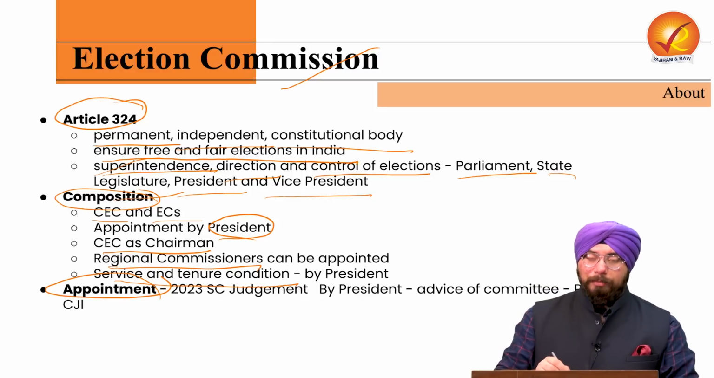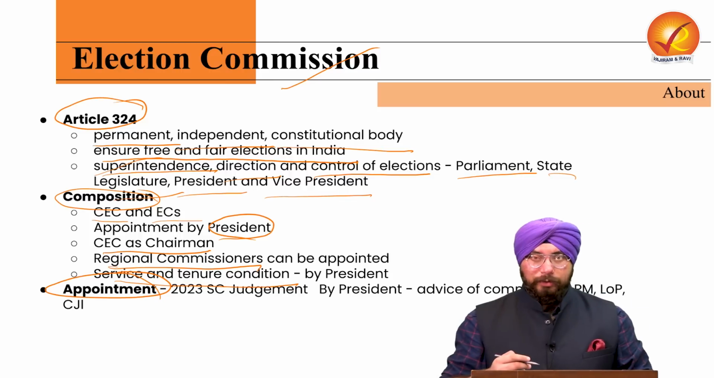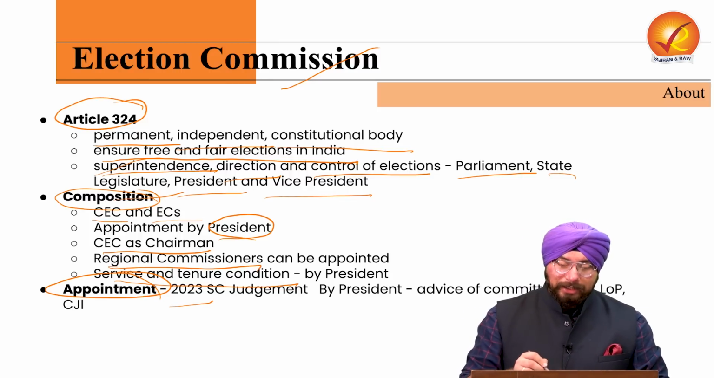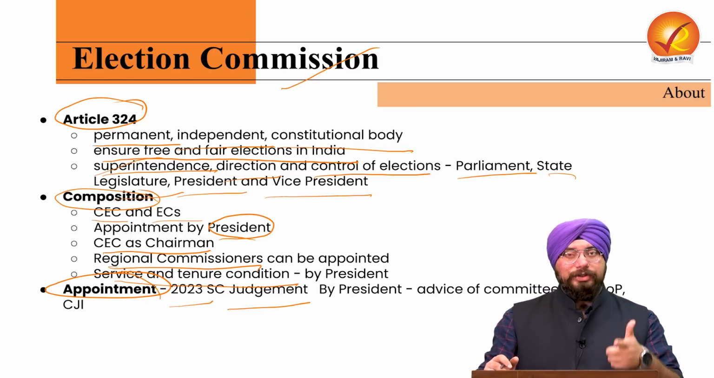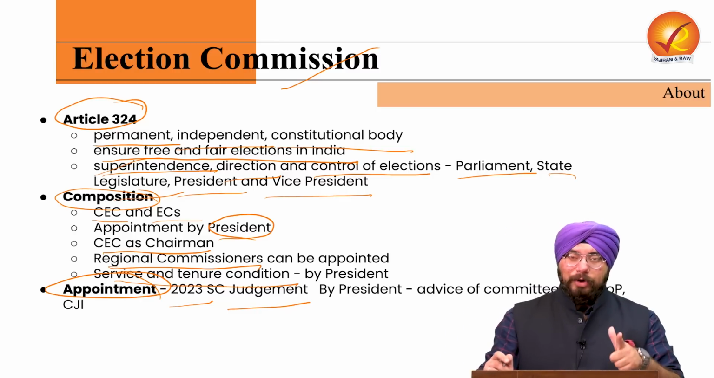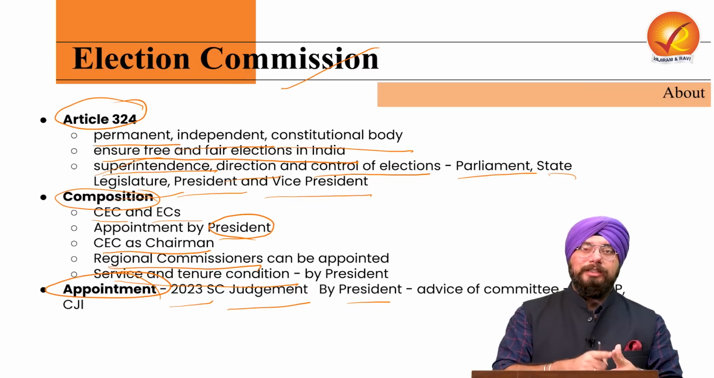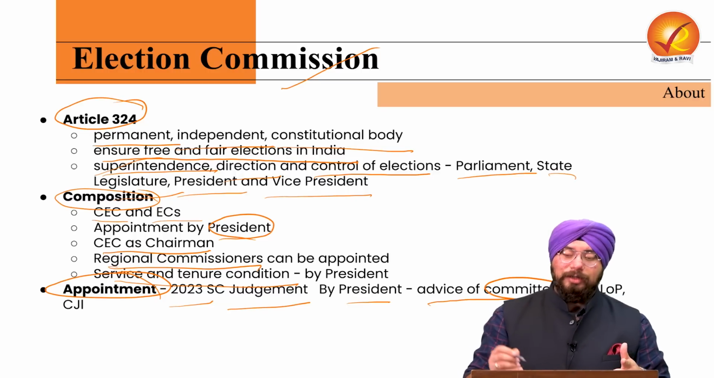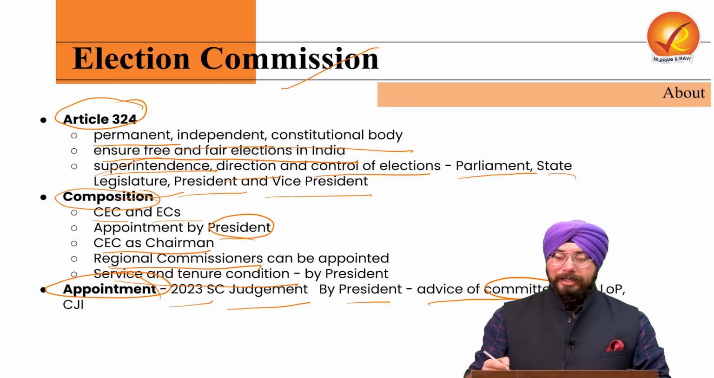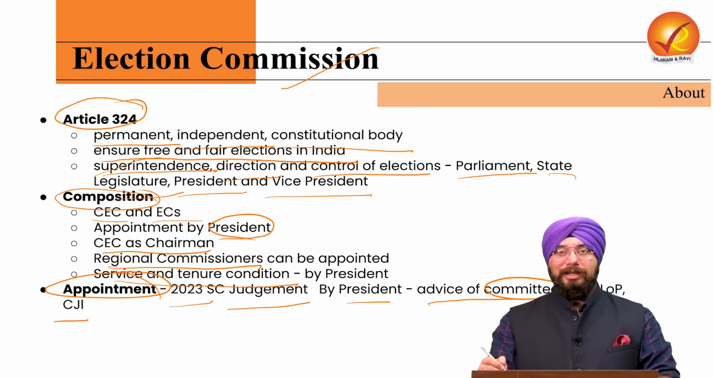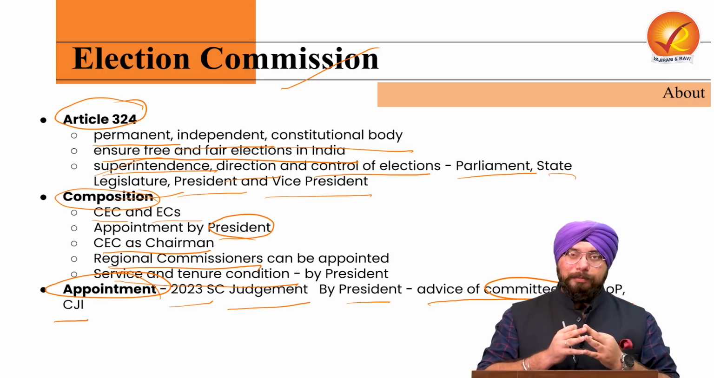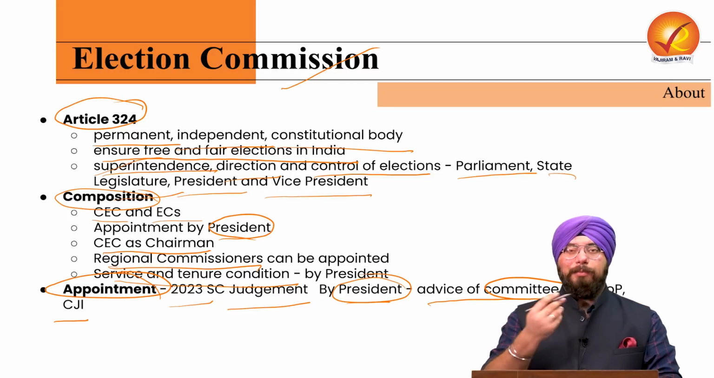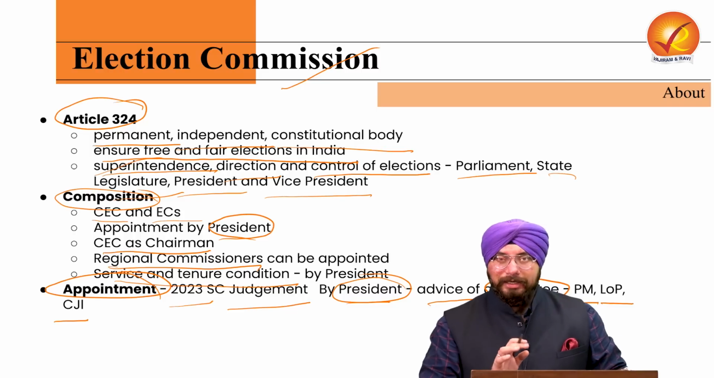Now, coming to the issue of appointment, on which a lot of debate has been ongoing. What happened was in 2023, Supreme Court of India gave a judgment that yes, the Chief Election Commissioner and the election commissioners will be appointed by the President, but they will be appointed by the President on the aid and advice of a committee. And who will constitute that committee? The Prime Minister of India, the leader of the opposition, and Chief Justice of India. So based on the advice of a committee made by these three people, the President will then appoint the Chief Election Commissioner and the election commissioners.